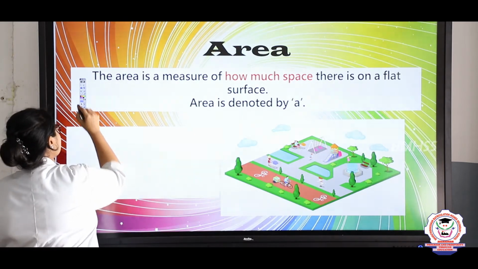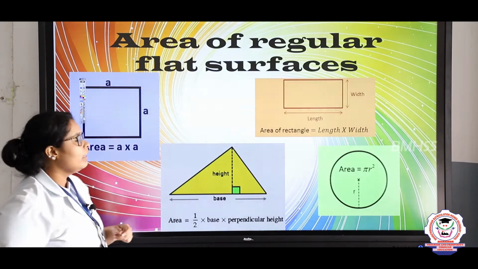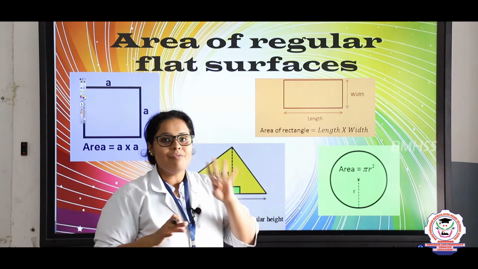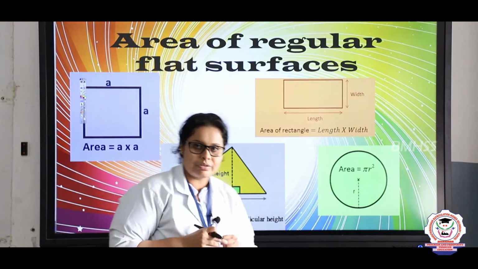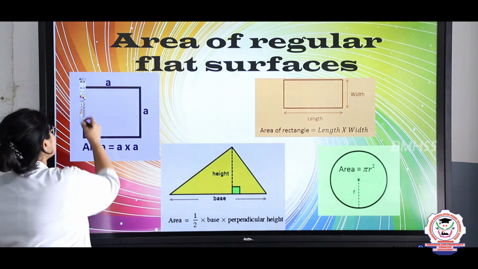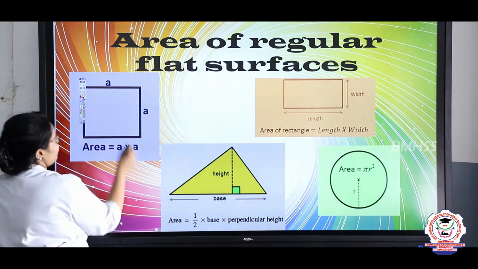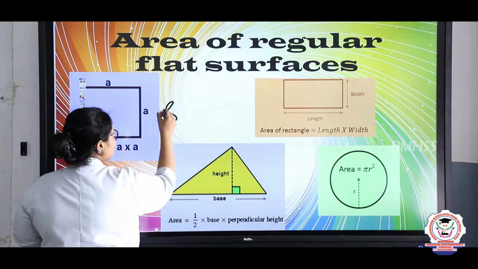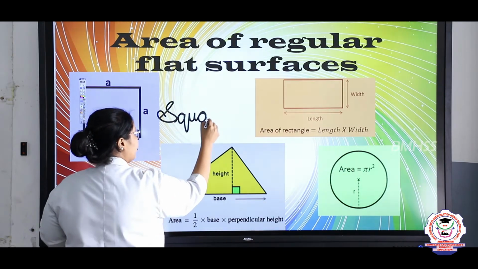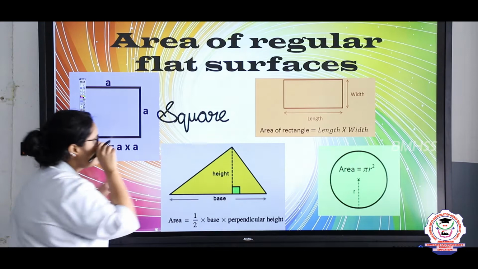Now let's see the general formulas of regular surfaces. We have 4 types of regular surface. Okay, children? So the first regular surface is a square. What is this? This is a square. S Q U A R E. So this is a square.